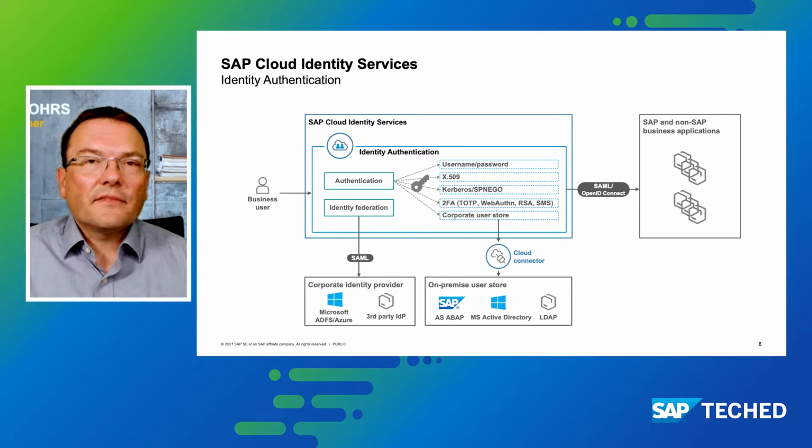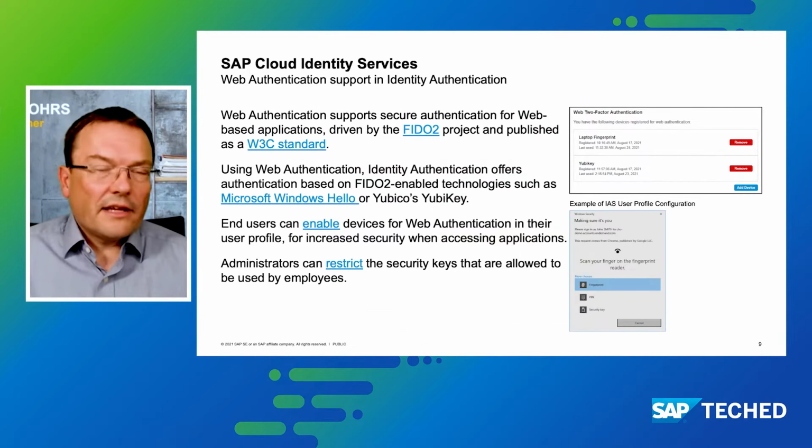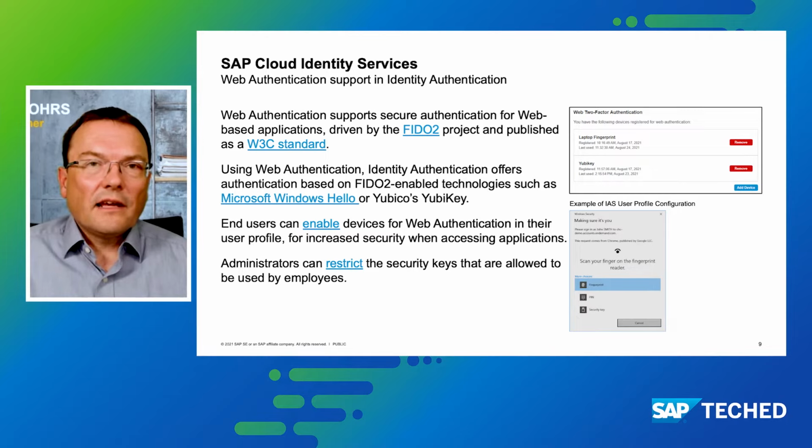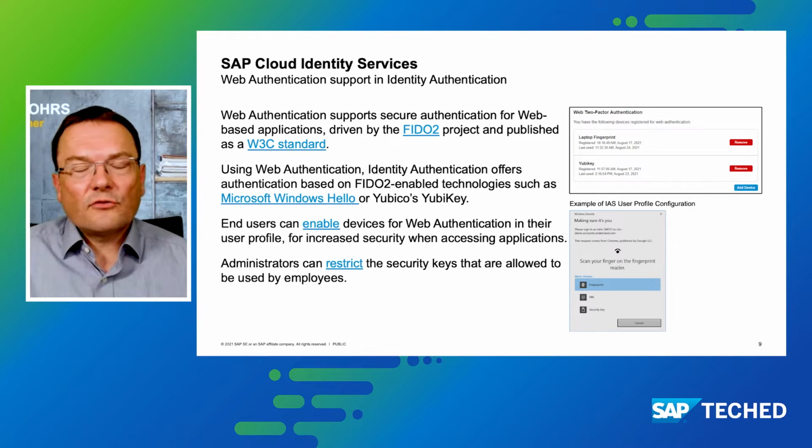What we added recently is the support for web authentication. Web authentication is a protocol that was introduced recently. It's driven by the FIDO project, and it's also a W3C standard now. What web authentication does is allow you to use, in a web-based application, so from inside a browser, security technologies that support the FIDO standard, such as Windows Hello, or security keys such as the YubiKey. With these, end users can protect the authentication in a much better way and in a very convenient way as well. And how to do it is something that you can see on the right side here.